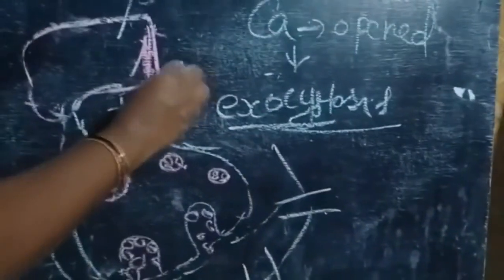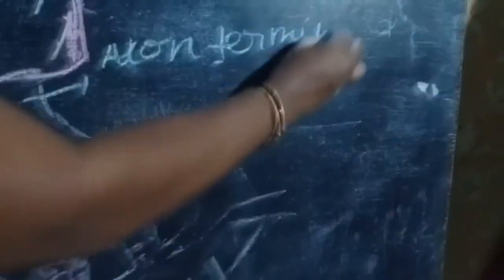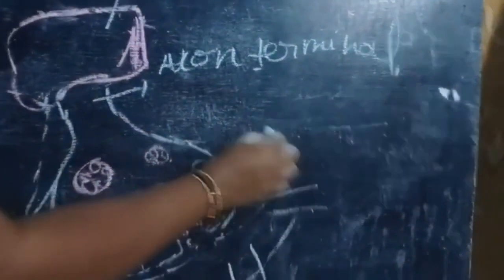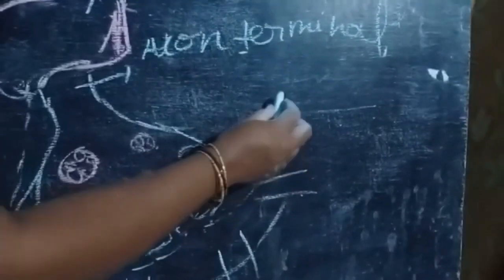Next, the axon terminal. Next, this one is synaptic vesicles.